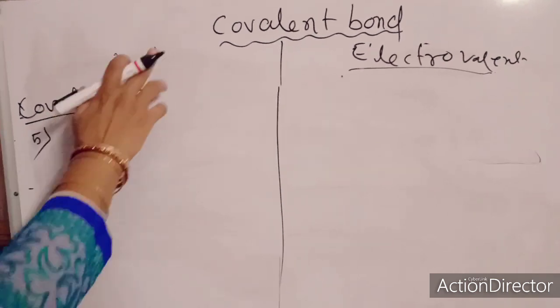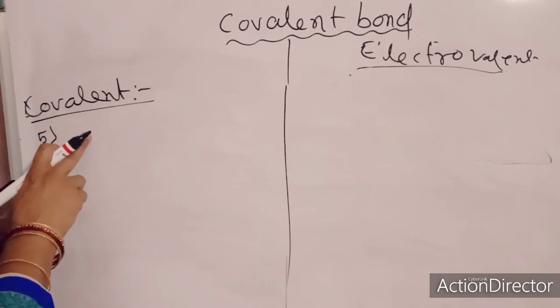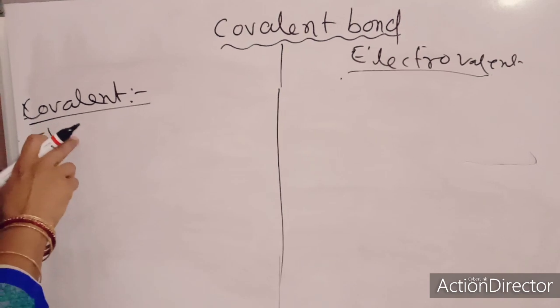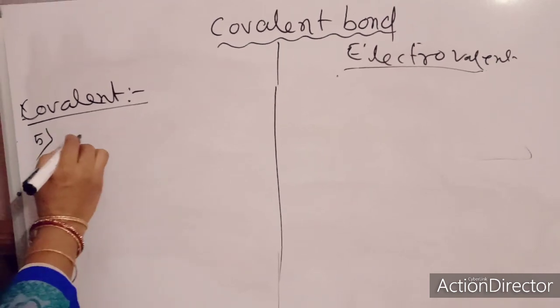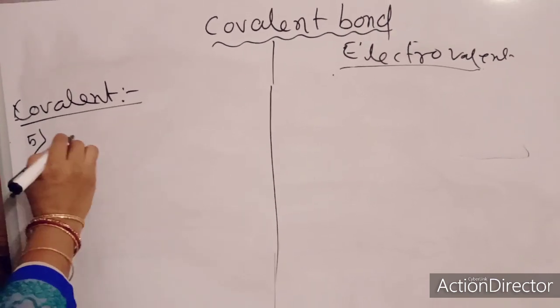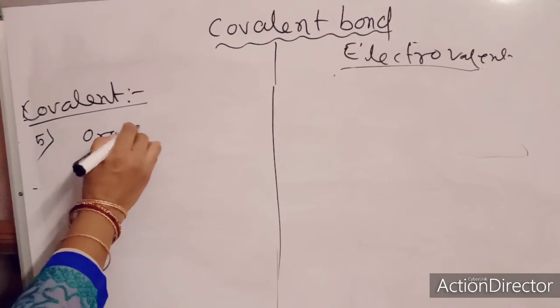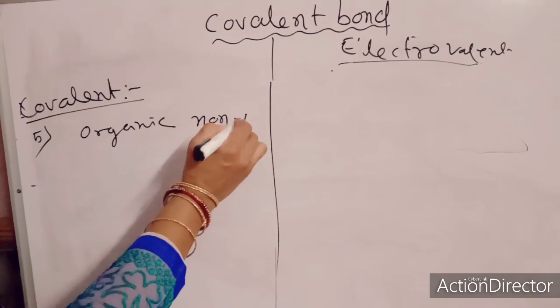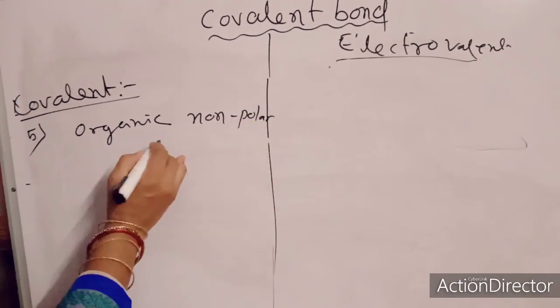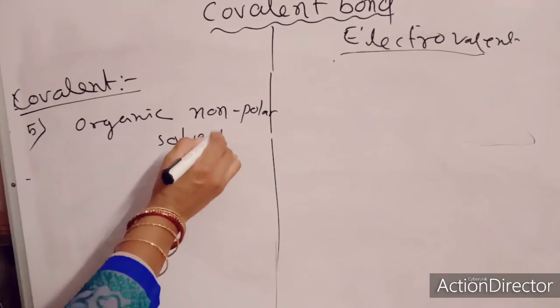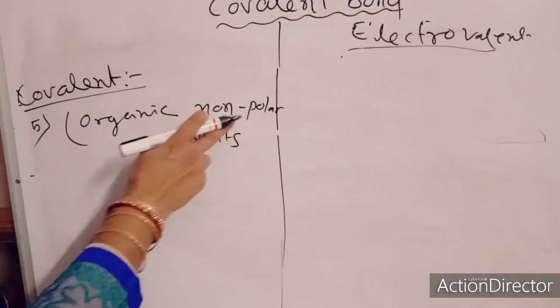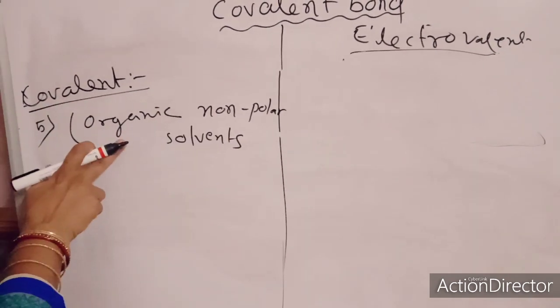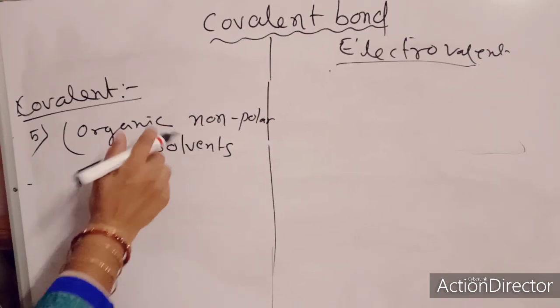Covalent compounds, being mostly nonpolar or not containing ions, are soluble in nonpolar solvents like organic solvents.